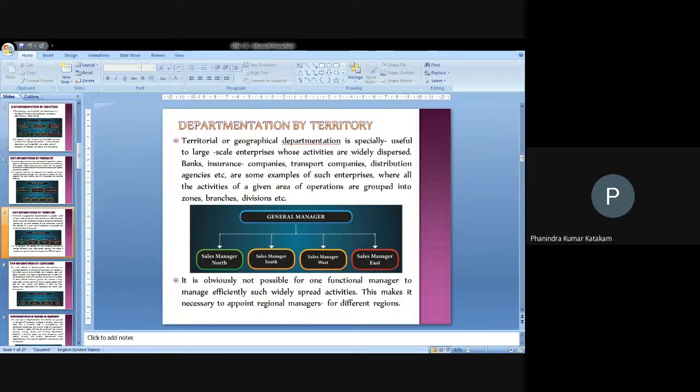Another classification can be done if there is a different number of products. Even with only one product, various functional areas can be identified and various functional managers can be appointed.